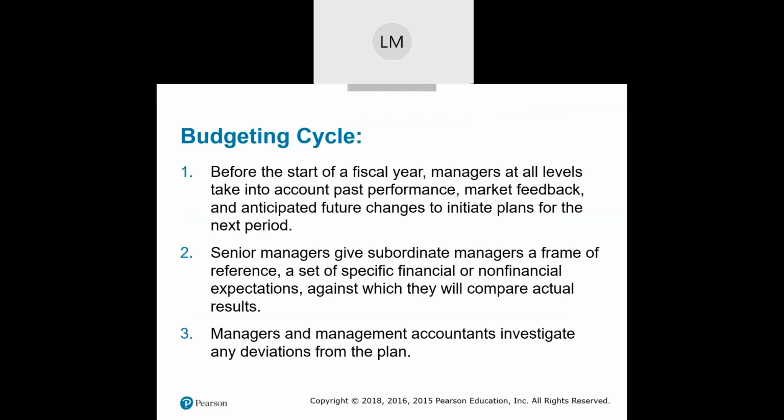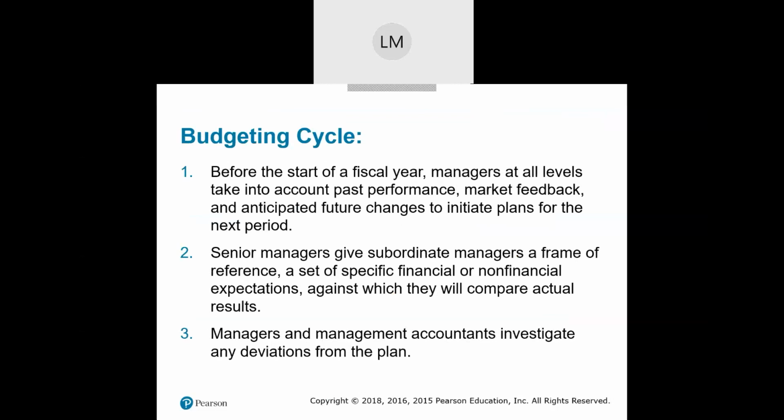And then senior managers will give subordinate managers a frame of reference or a set of specific financial or non-financial expectations against which they will compare actual results. So we see that judging of performance here. We're going to tell this department, hey, you've got to cut costs by 18%, or you need to reduce waste, or you need to dramatically reduce overtime, idle time. What can we do to keep the machines running longer so we can be more productive? Things like that. So it's financial, non-financial.